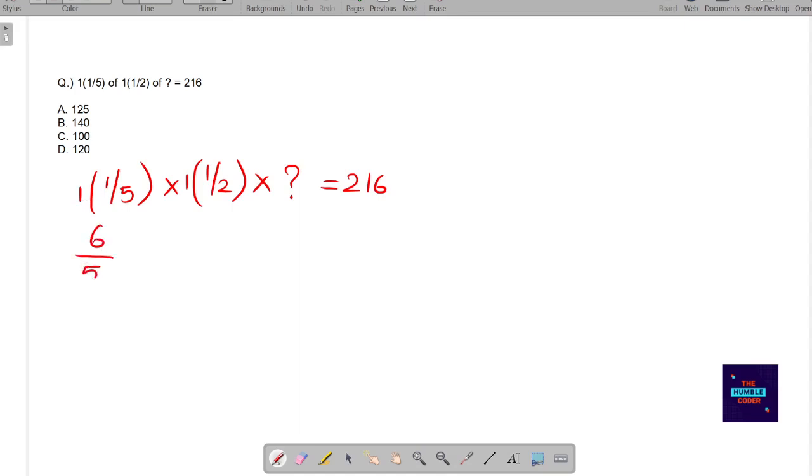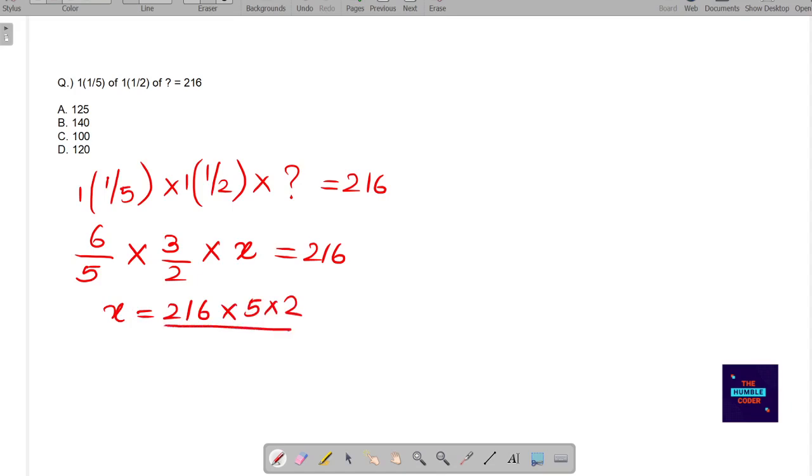So 6 by 5 into 2 into 1 is 2 plus 1, 3 by 2 into, let's consider this question mark as x, and now we will find the value of x. So we will have with us 216 into 5 into 2 divided by 6 into 3, which gives us the answer as, when we cancel these two terms, we will get 36 over here, and then on further cancelling we will get 12.